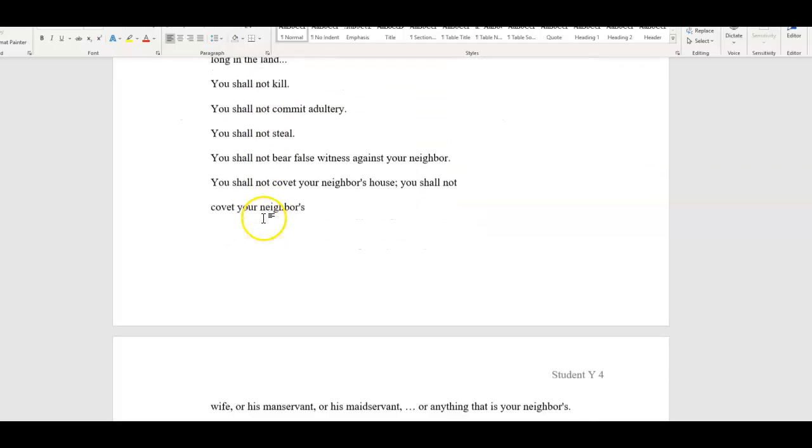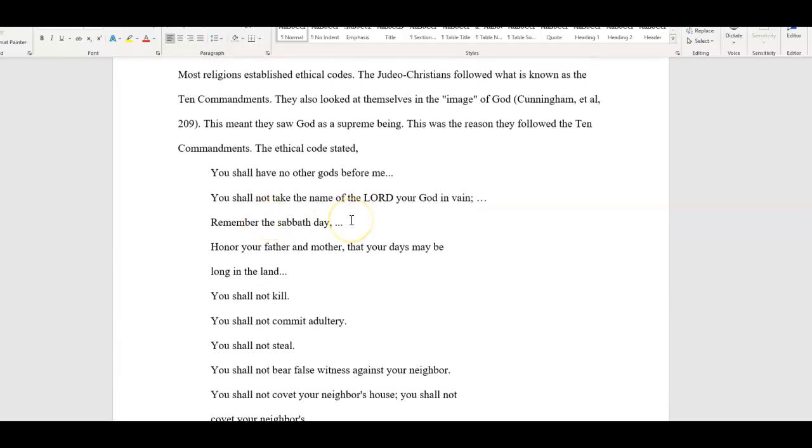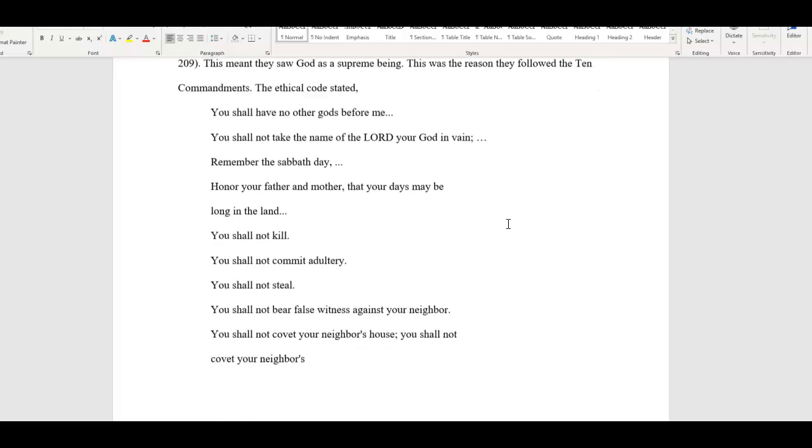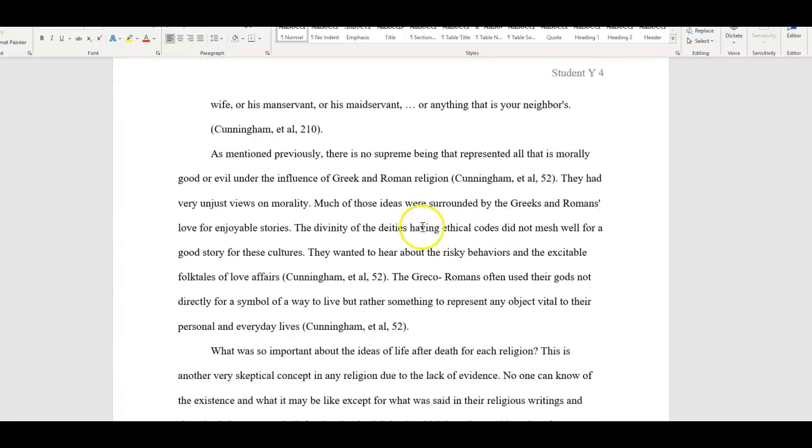And again, you'll see these are the 10 Commandments. If it's going to take more than 3 typed lines, if all of this here had been from a source, and it's not quoted word for word, then that would need to have been tabbed over. I'm just going to mark it really quickly. Let's just go from here to here. If this information had actually been word for word from Cunningham, that would have had to have been blocked, which means you simply tab over once or twice.